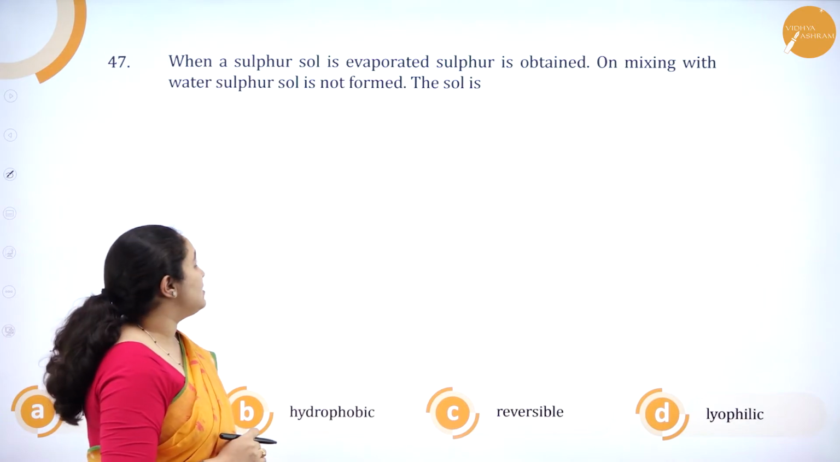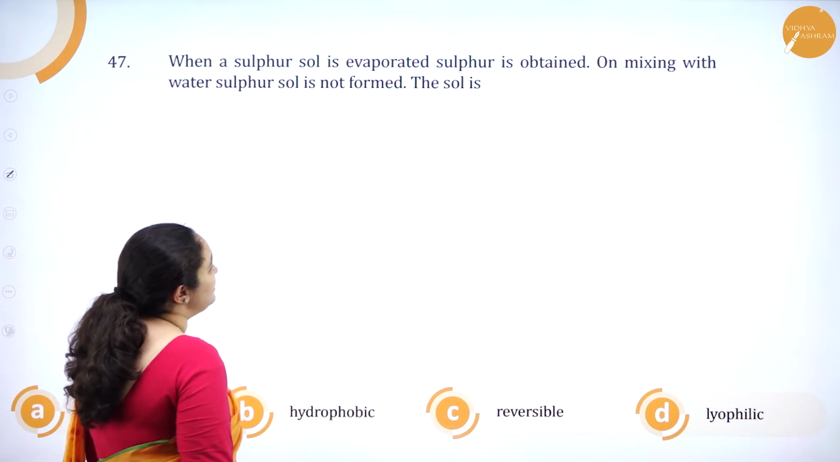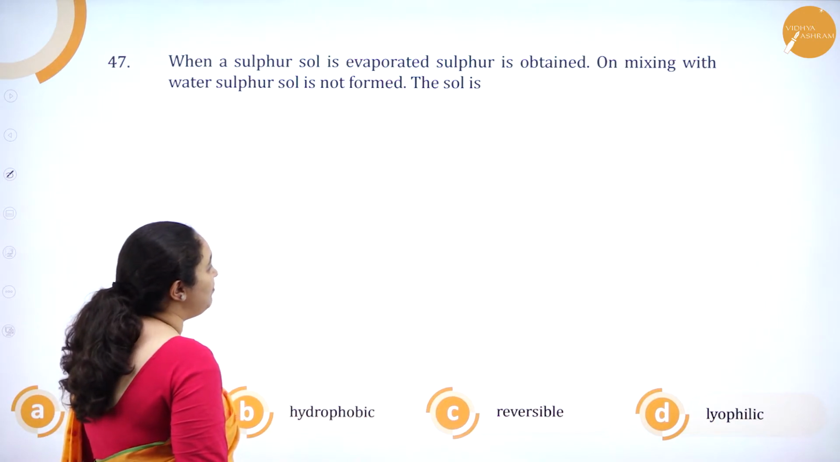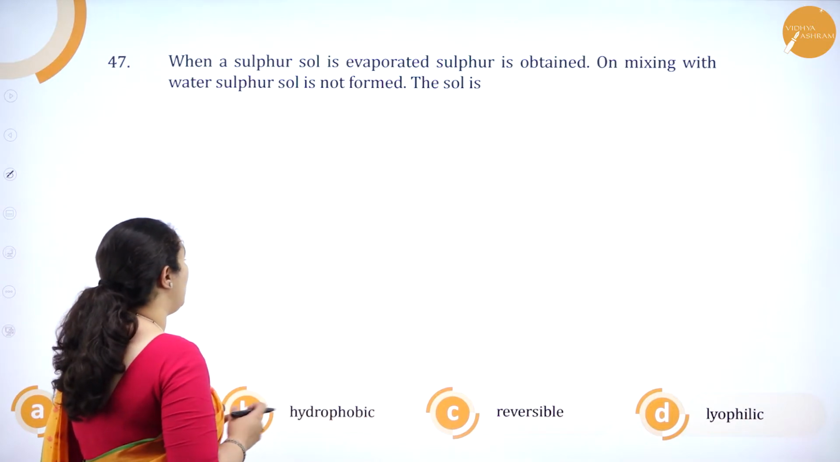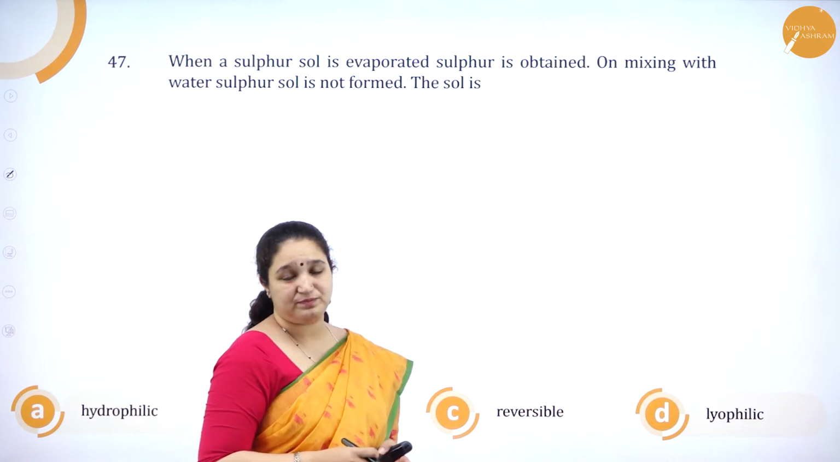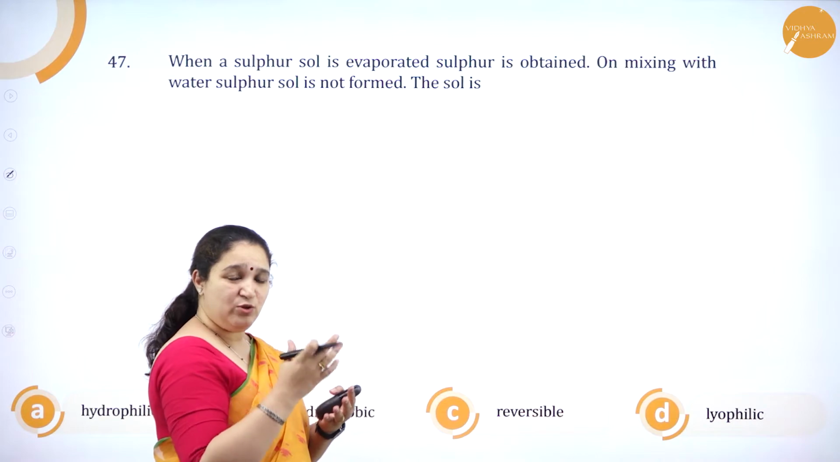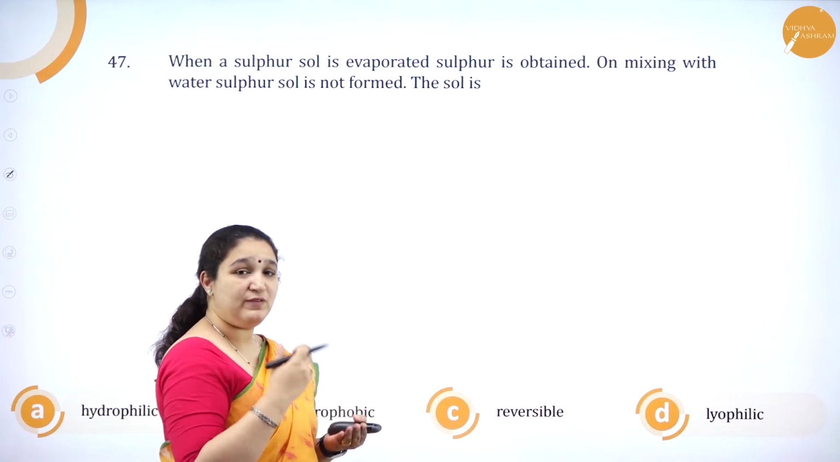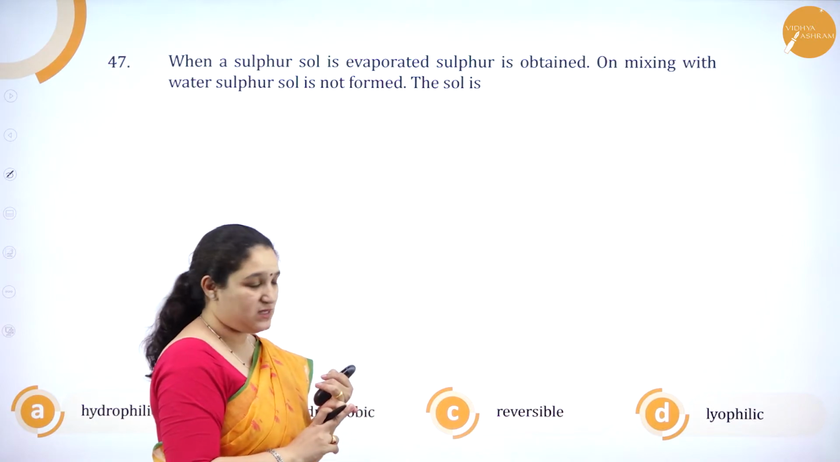Okay. Next question. When a sulfur sol is evaporated, sulfur is obtained. On mixing with water, sulfur sol is not formed. The sol is hydrophilic, hydrophobic, reversible, lyophilic. See, first of all, sulfur sol, if you evaporate, you get sulfur. But the same sulfur, when it is mixed with water, will not give sulfur sol. So it is not reversible.